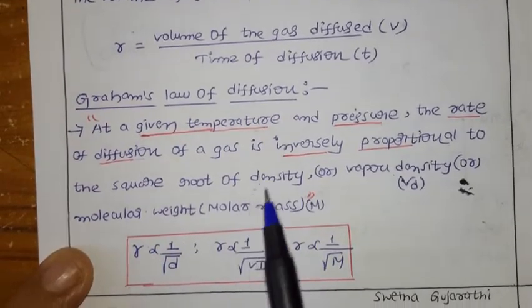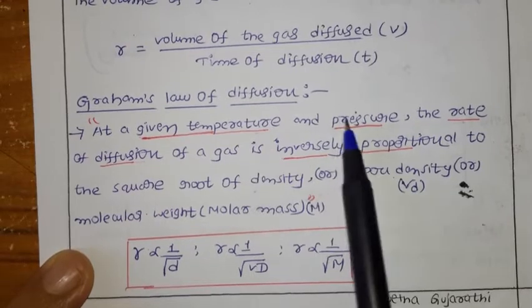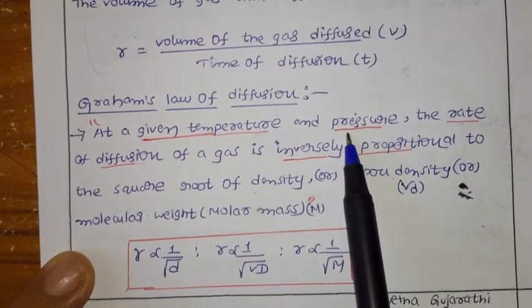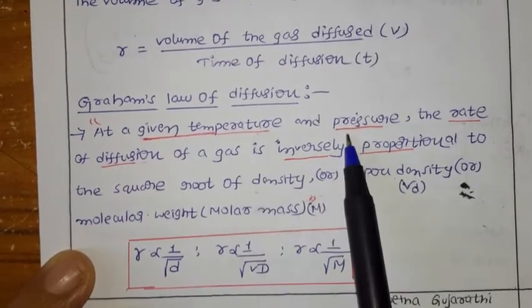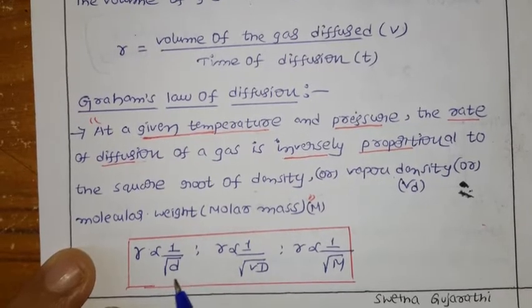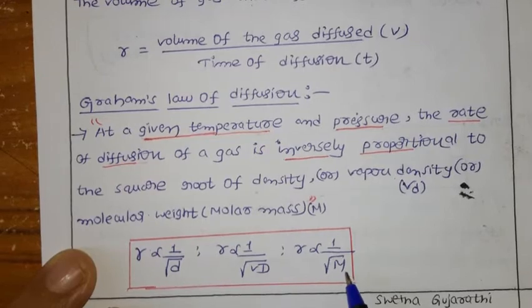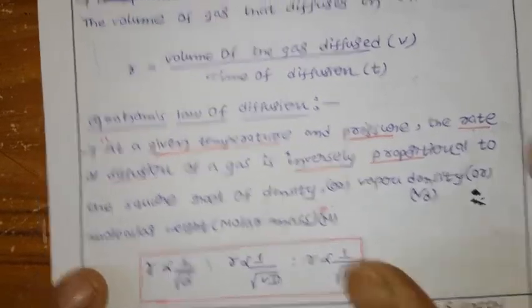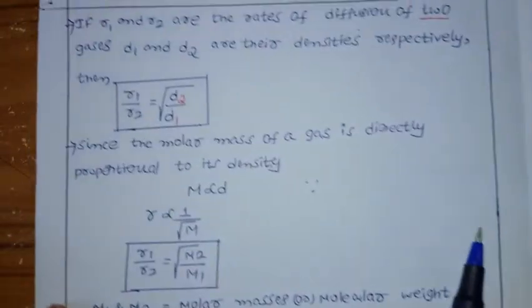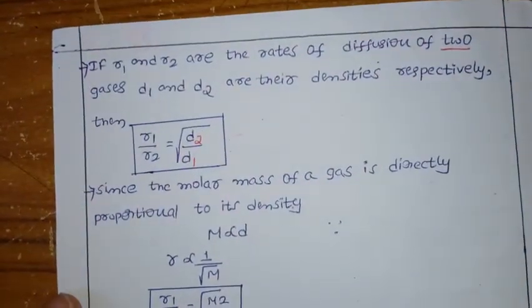For discussing diffusion, you have to mention that the variables, temperature and pressure, are constant, and that it is inversely proportional to the square root of density, vapor density, or molar mass, where M means molar mass. Next, you will have different problems based on different relations. Let us see.